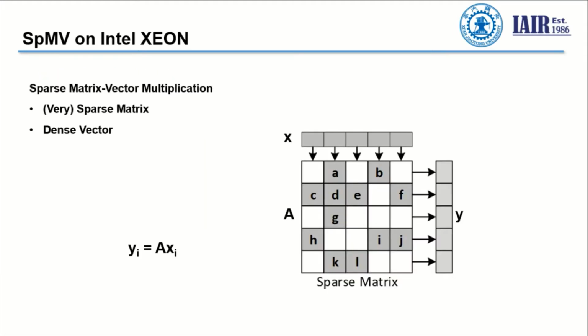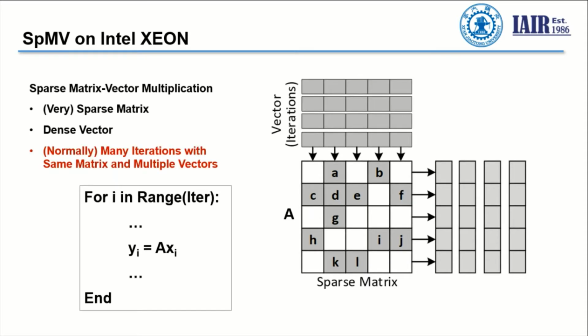The sparse matrix vector multiplication features the computation between a very sparse matrix and a dense vector, and the result is also a dense vector. In many algorithms, it requires many iterations with the same matrix and multiple different vectors. This gives us the possibility to optimize the structure of A for better performance because the cost of preprocessing will be amortized among the many iterations.